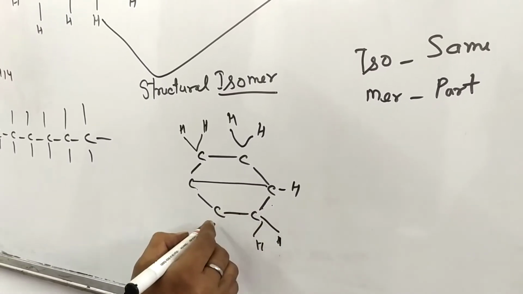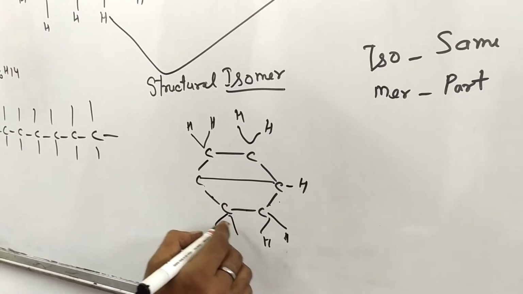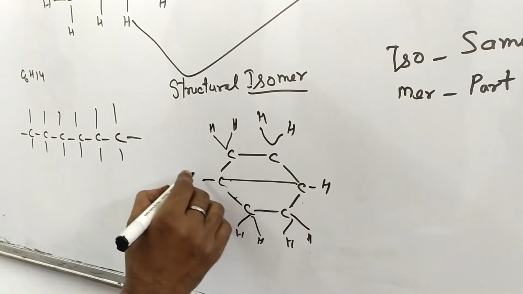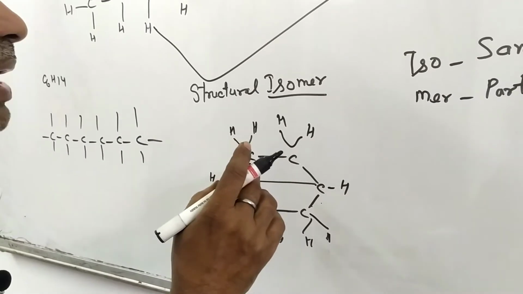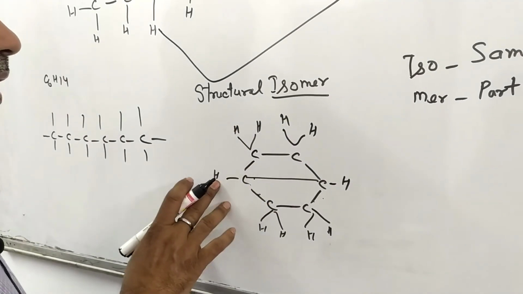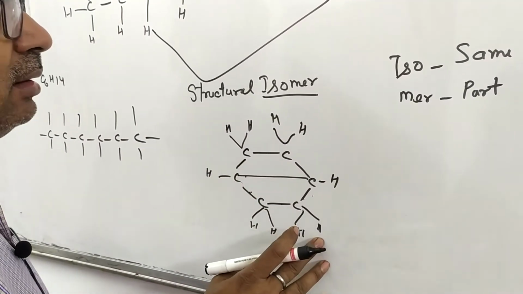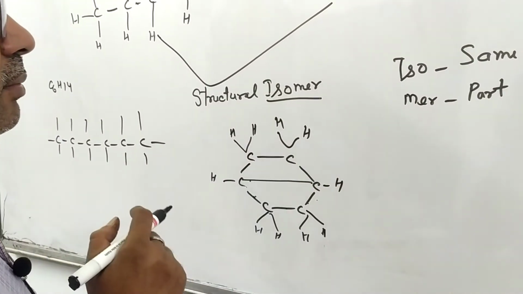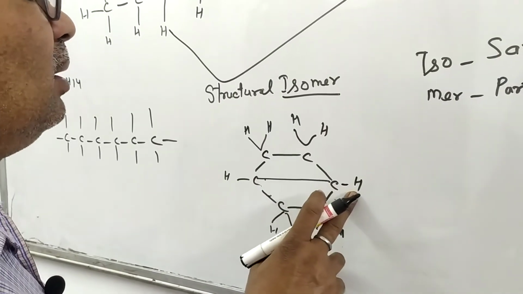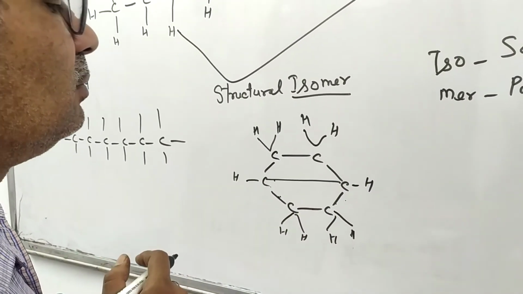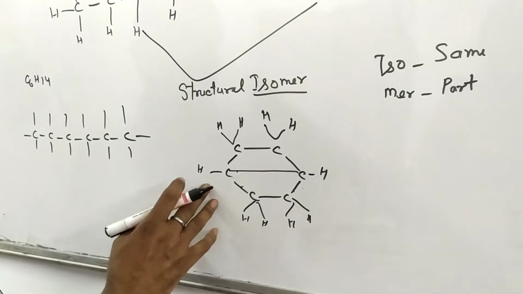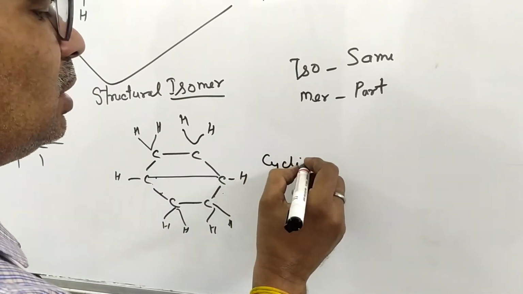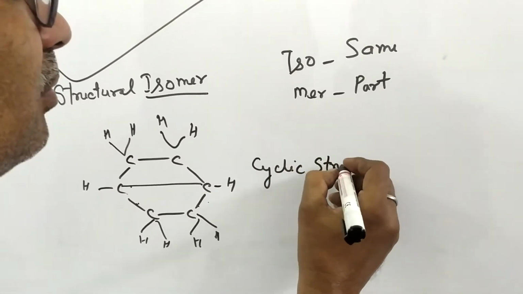The number of hydrogen is 2, 2, 4, 5, 7, 9, 10. 10 hydrogen and 6 carbon. This is cyclic. This has a cyclic structure. Cyclic structure of hexane.